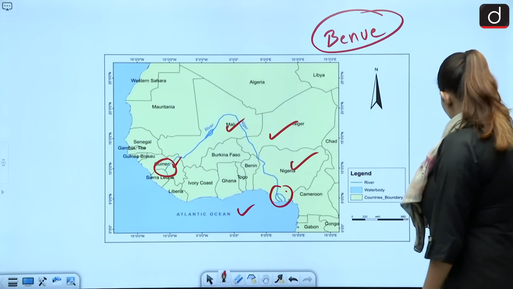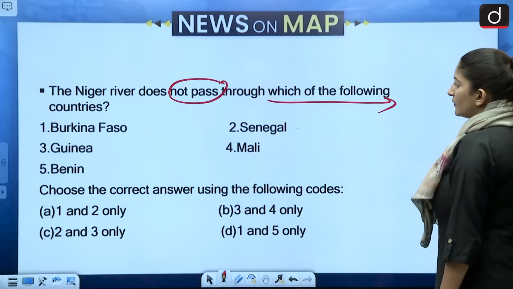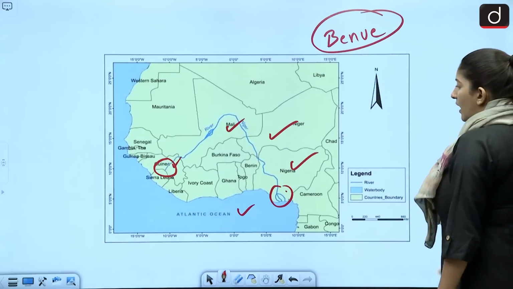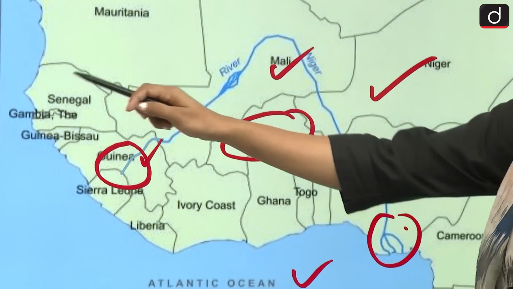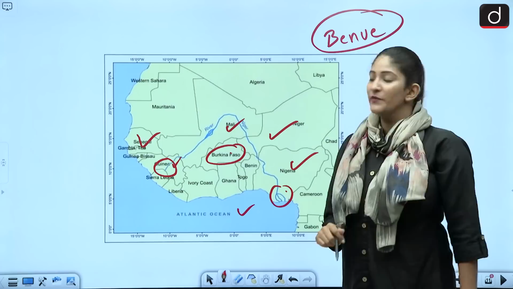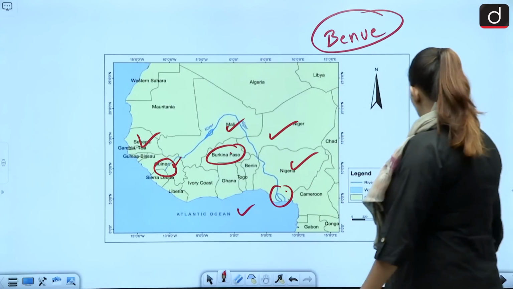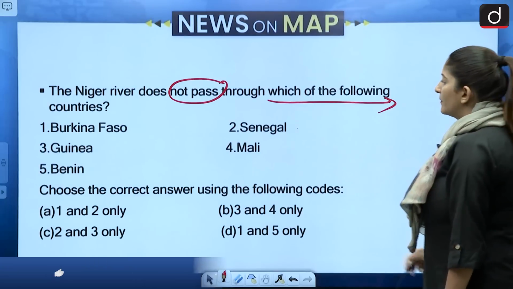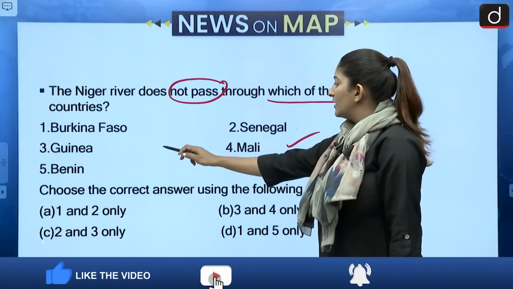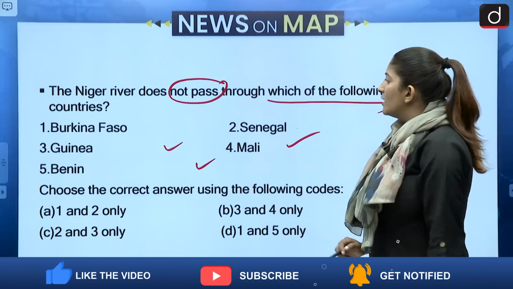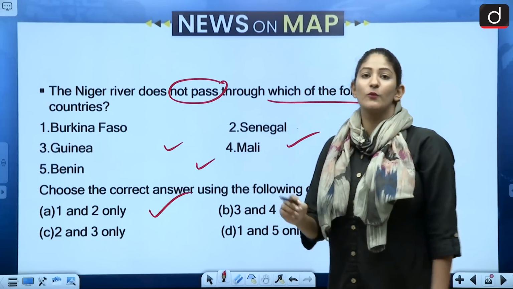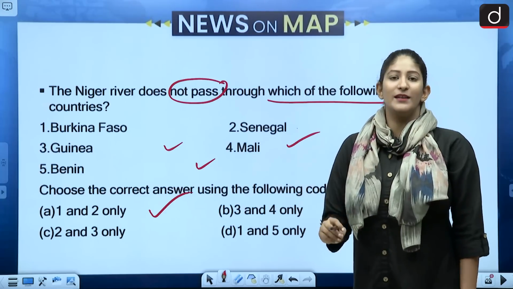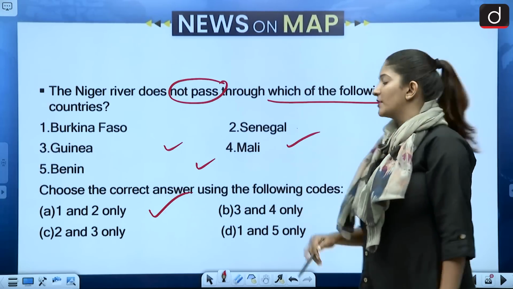So let us see which ones are not. I think Burkina Faso and Senegal are not having the course of the river. Okay, so Senegal and Burkina Faso are the correct answer because it passes through Mali, Guinea, and Benin. So 1 and 2 only is our correct option, because we had to select the countries through which the river Niger doesn't pass, right?